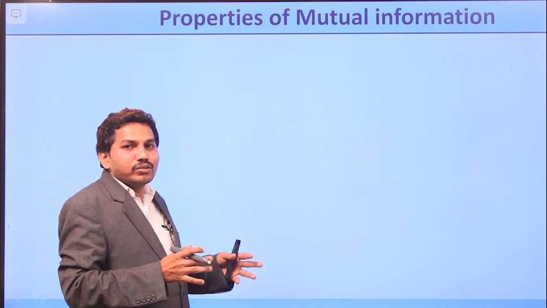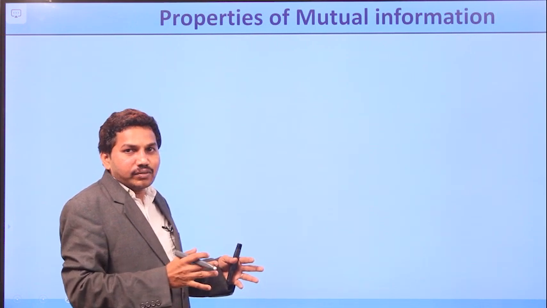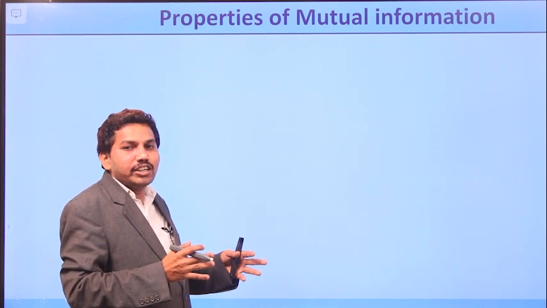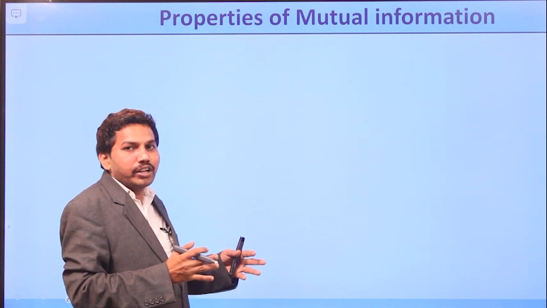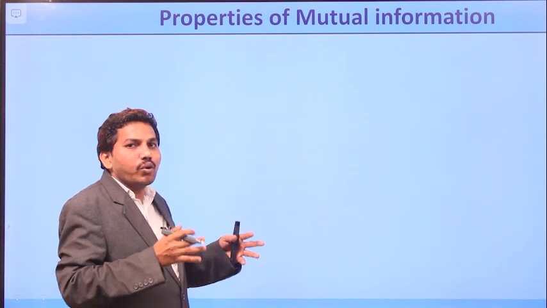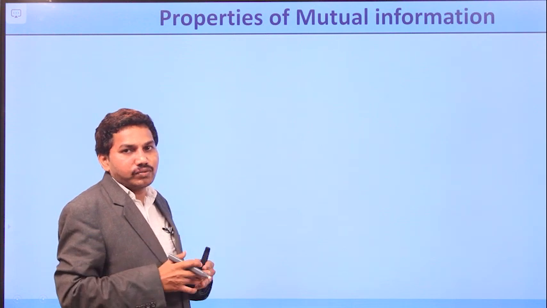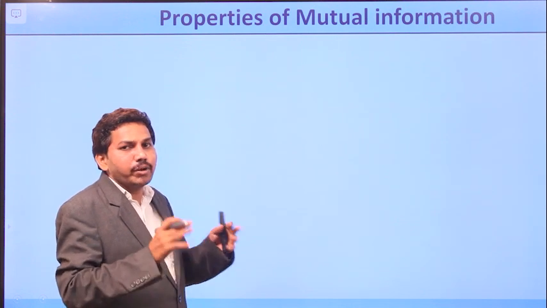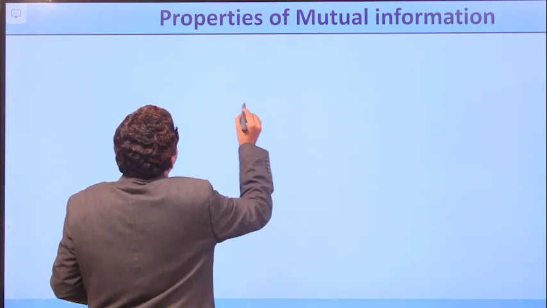So we have many different formulas. That means the mutual information is represented in terms of joint entropy and conditional entropy. So how do we remember these formulas? The simple way is to remember the Venn diagram.